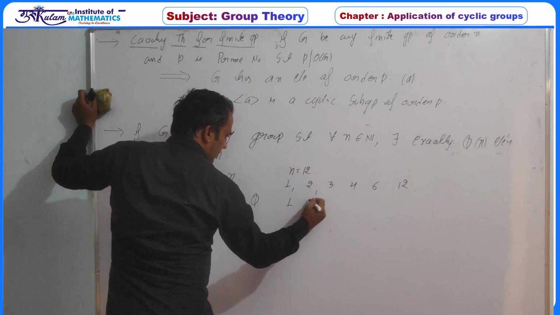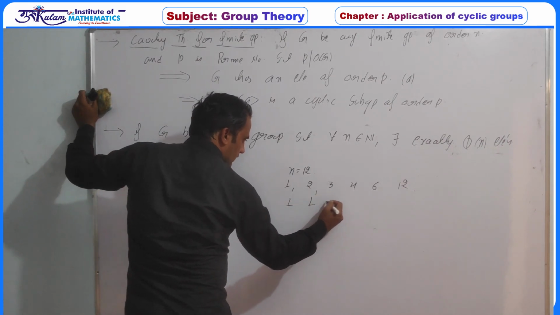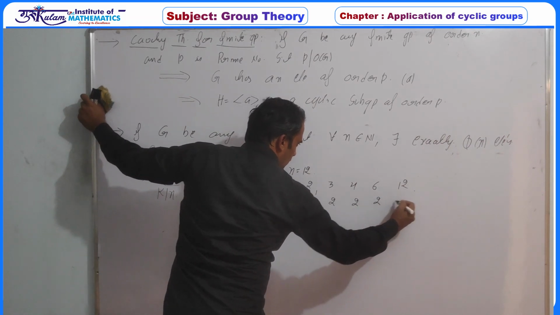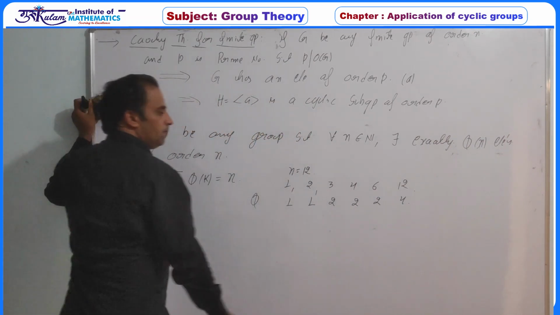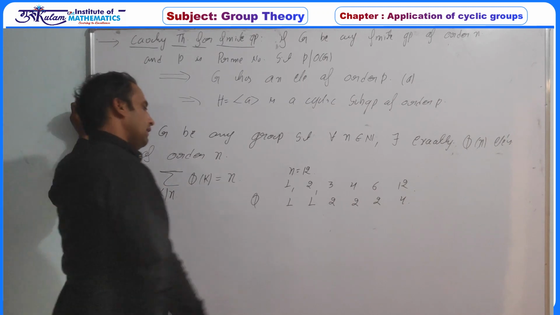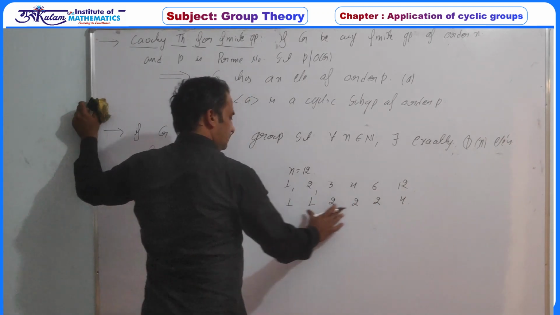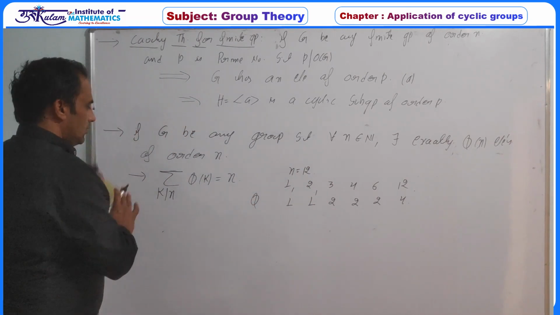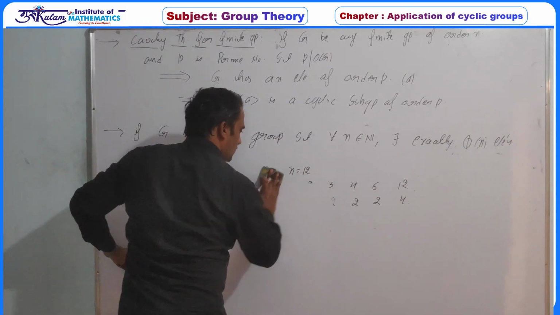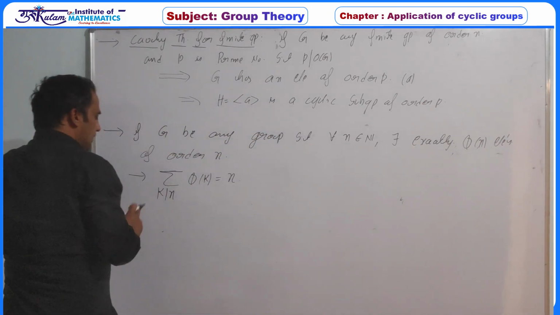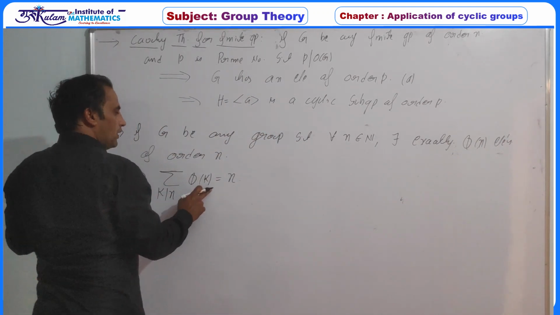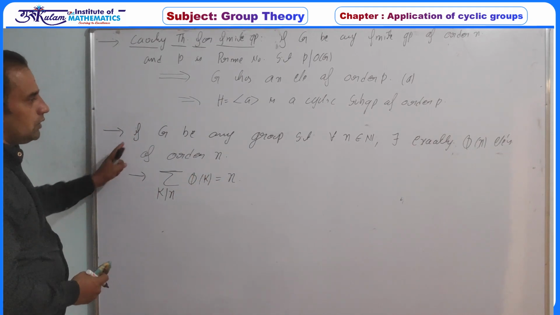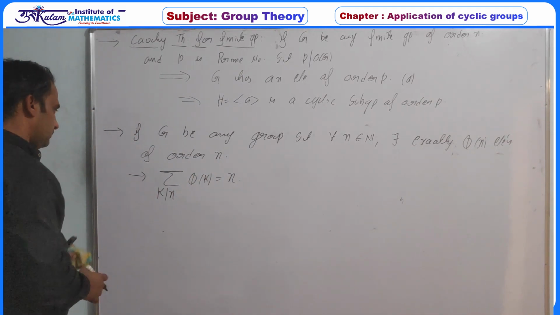Phi 1 is 1, phi 2 is 1, phi 3 is 2, phi 4 is 2, phi 6 is 2, phi 12 is 4. Just use the formula, and if you sum up all these values, you will get 12. You can prove this using some number theory: for any k dividing n, the sum of phi k must be equal to n. With the help of this formula, we will prove some properties.